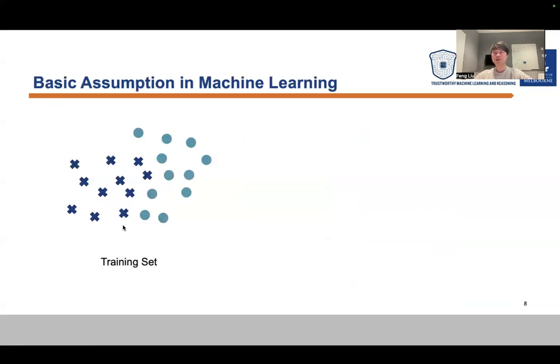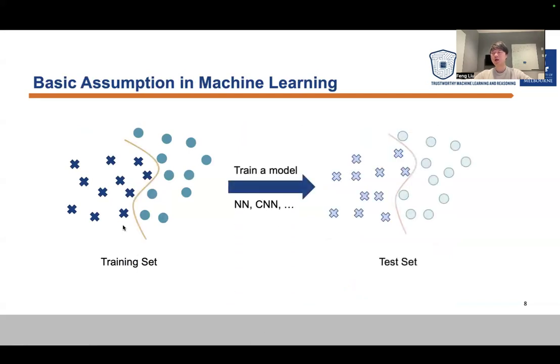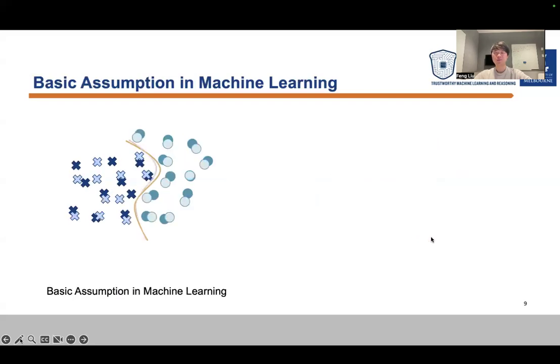We can go back to the basic assumption in machine learning. In machine learning, we always have the training set and we train a model. Then we apply the model, here a decision line, to the right part to help us classify points in the test set. You can say it's very close to the test set ground truth decision boundary. However, this success is based on the basic assumption in machine learning. Training and test have to be the same distribution.